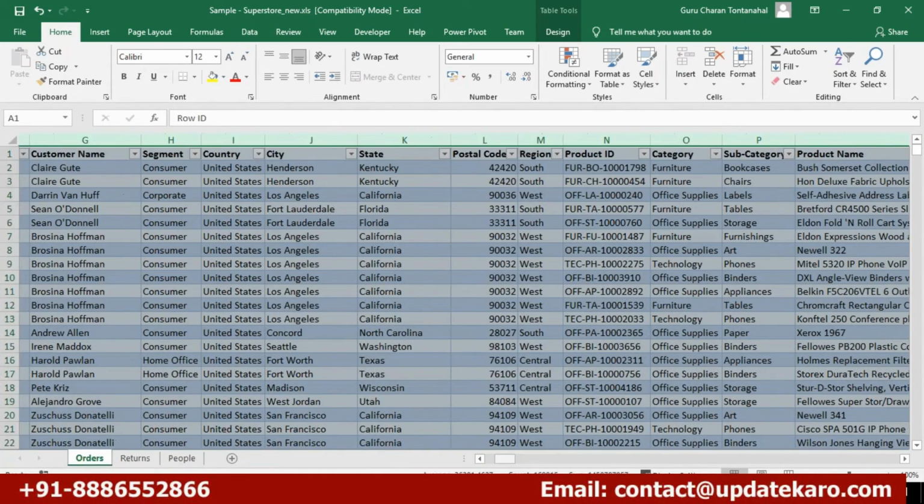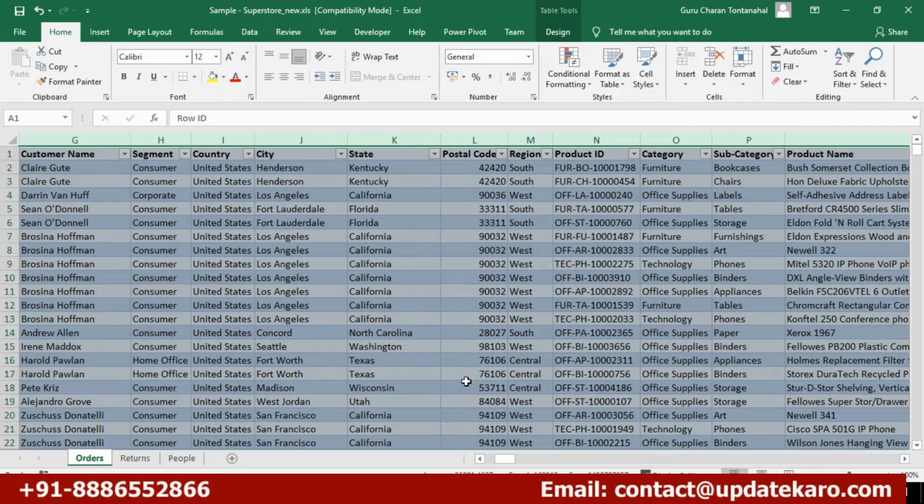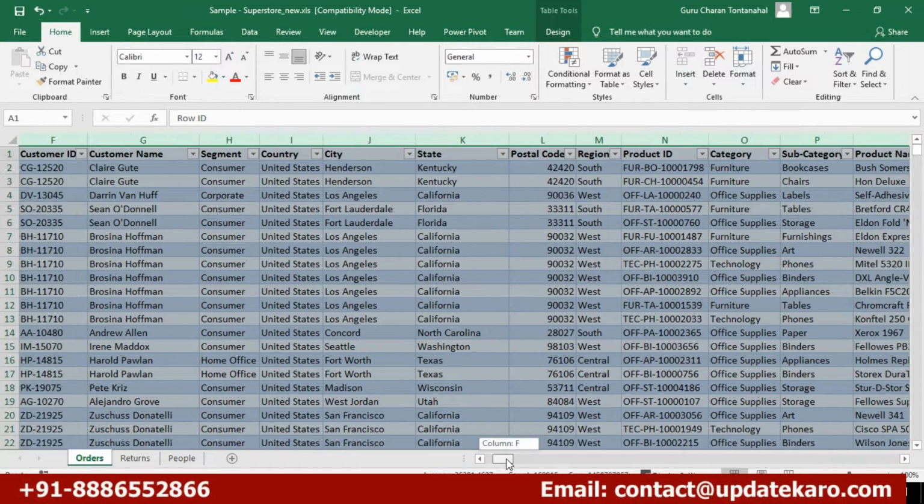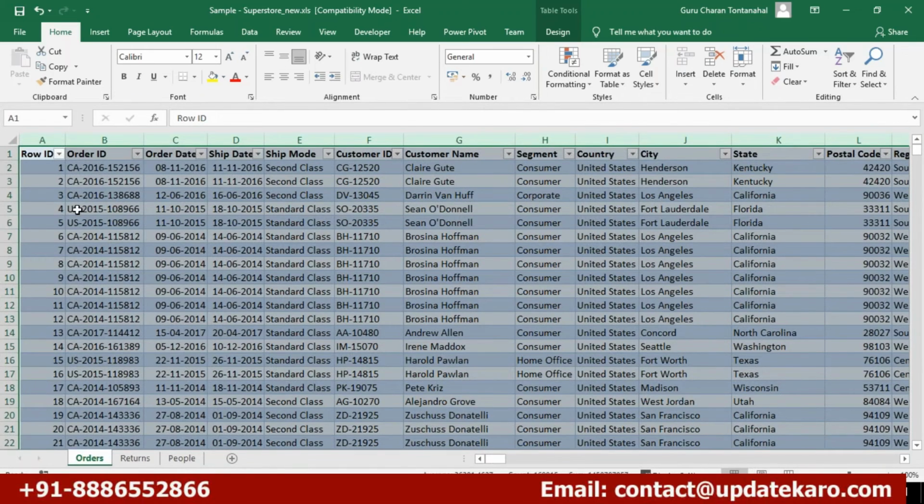Now I have postal code. These are all numbers only. But why am I calling this categorical data? I have row IDs. Why am I calling this categorical data? If I apply a mean or average function on this, or any min, max or count function, what does it give me? It doesn't give any meaning to me. So that is the reason we call them categorical data.